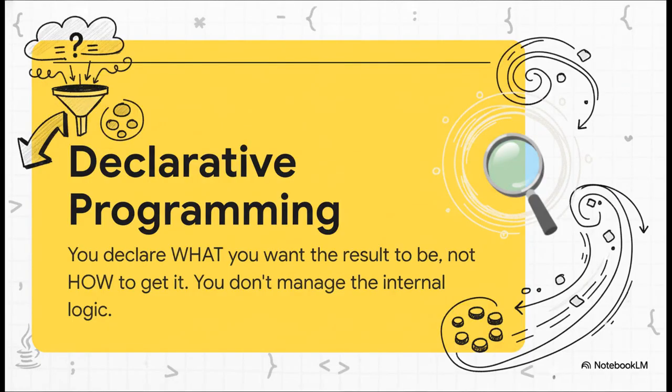And that brings us to this core idea, declarative programming. It's a fancy term, but all it means is you tell the computer what you want, not how to do it. With streams, you just say, hey, I want a filter, and you let Java worry about the messy details of looping and checking conditions. This is huge. It means less boilerplate code for you to write, which means fewer chances for silly mistakes like off-by-one errors. It frees up your brain to focus on the actual problem you're trying to solve.